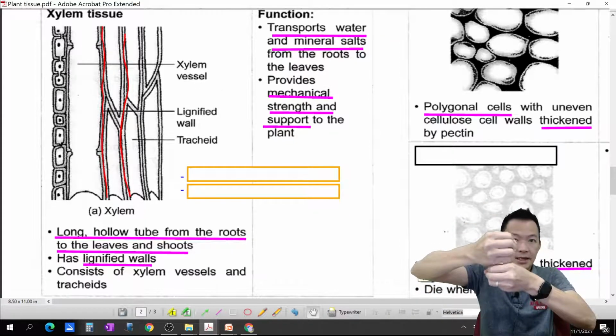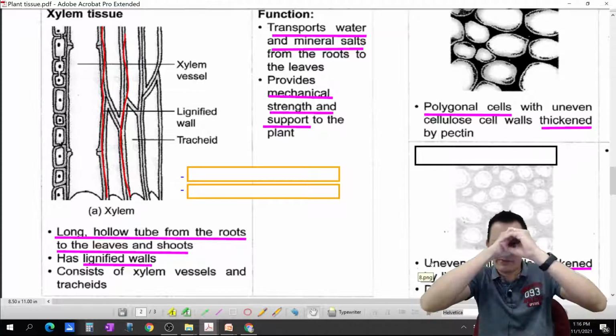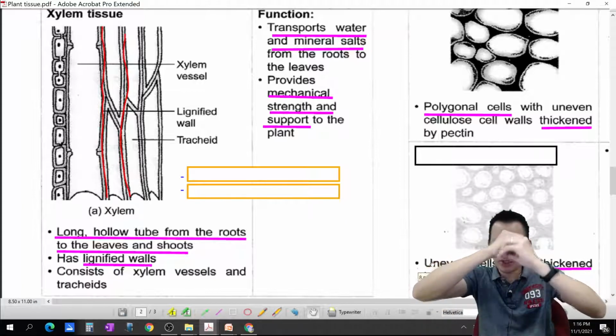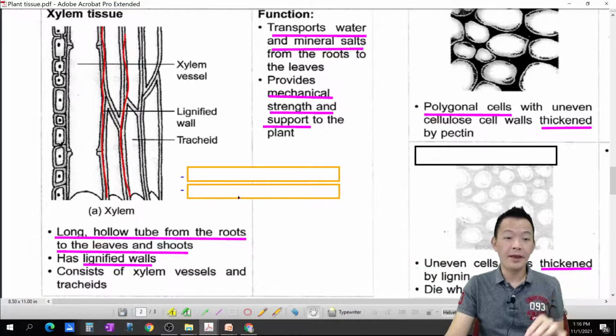The joint, 它们的接口啊, but inside the cell there is hollow. 细胞里面呢是空的。They join together and become a tube, and the tube is hollow, 空的，明白吗？